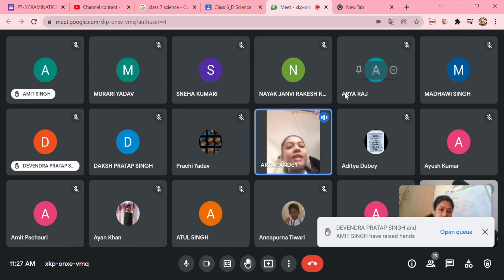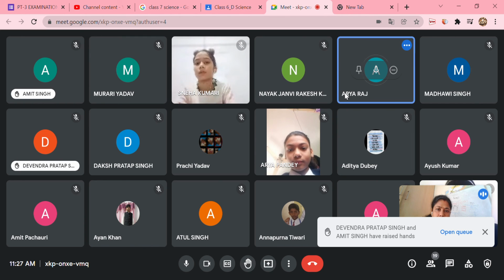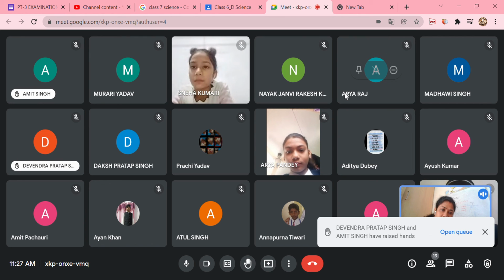Ma'am, we can take the example of a comb placed in front of a mirror over a dark colored paper. If we switch on the torch in a dark room, it will reflect the comb's shadow. Also, when you stand in front of a mirror, you can see your reflection. If you stand near water, you are able to see your image in water. So these are all examples of reflection. Okay, clear? Sorry, ma'am, there was a network issue.